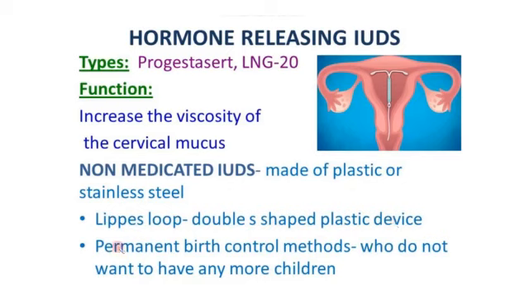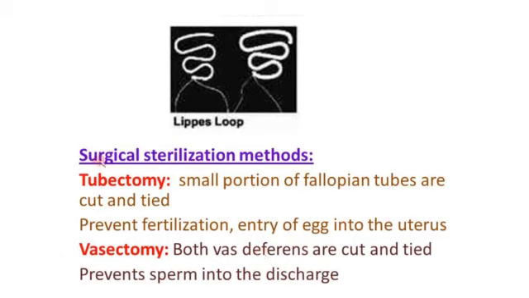After that we are going to see permanent birth control methods. People who do not want to have any more children go to permanent birth control methods. That is the surgical sterilization method, that is tubectomy and vasectomy. In tubectomy, I will show you the image, a small portion of the fallopian tubes is cut and tied. I think now you know what the fallopian tube is.